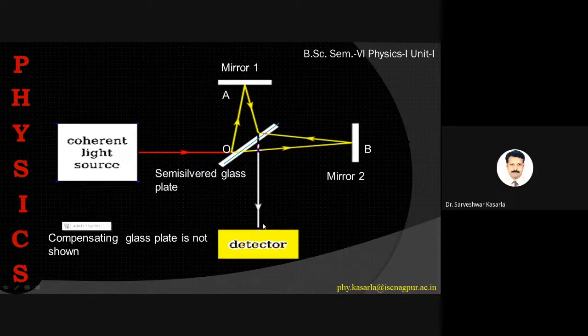Okay, so the interference pattern is sometimes circular. It is circular when the mirrors M1 and M2 are exactly perpendicular to each other. Okay, so this is the condition. If you slightly change the angle of mirror M2, then the circular fringes may be converted into straight fringes. This is the optics part, which we don't discuss here. We are just concentrating on the circular fringes, where these mirrors are exactly perpendicular to each other.